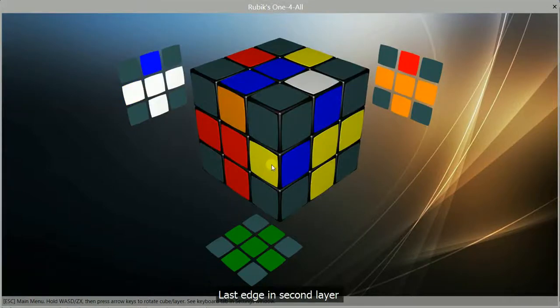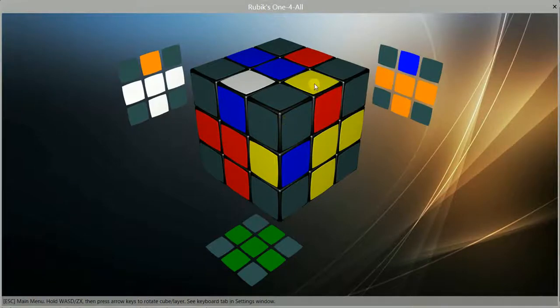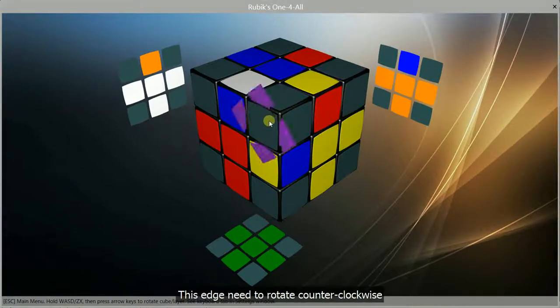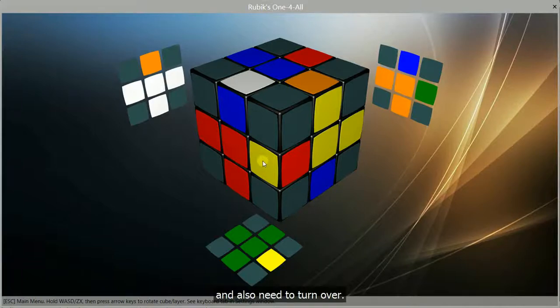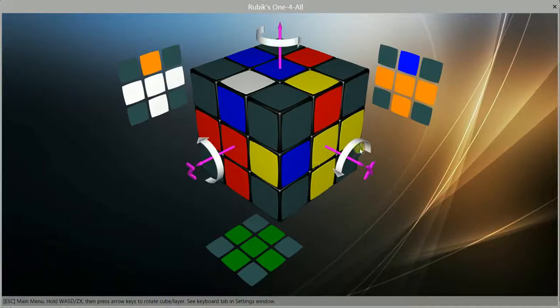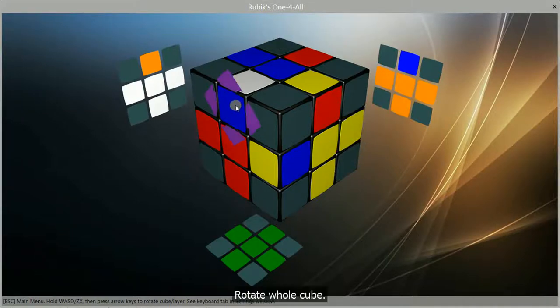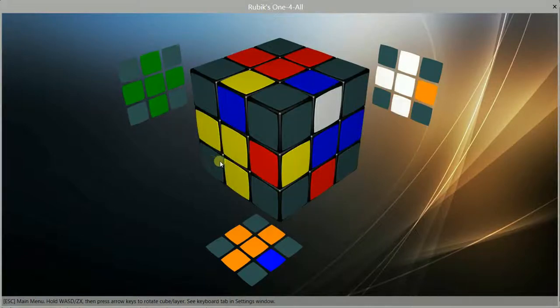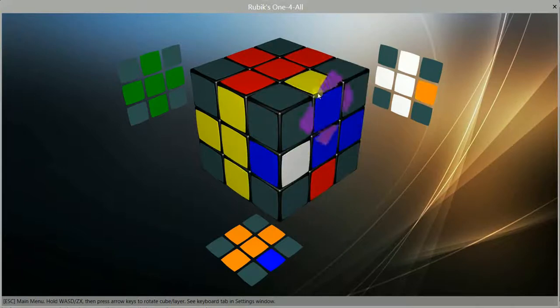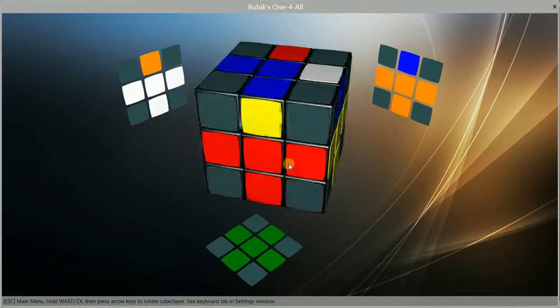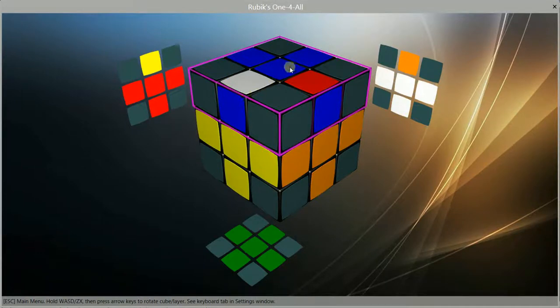Last edge in second layer. Find this yellow-red edge. It's here. This edge need to rotate counterclockwise and also need to turn over. But is placed on x-axis. Rotate whole cube. Run Undo4 method. Second layer solved. Third layer.